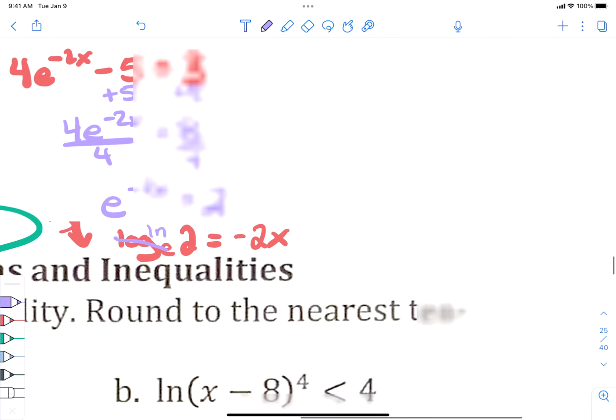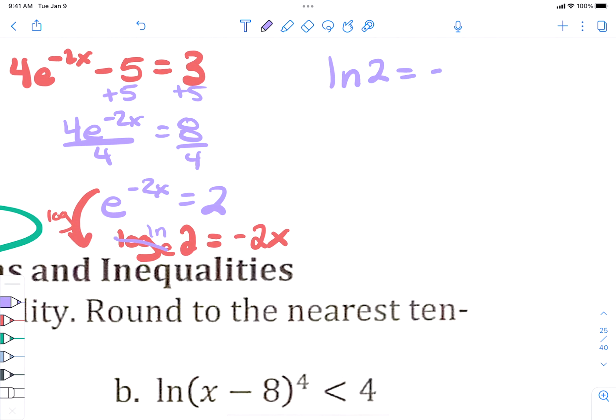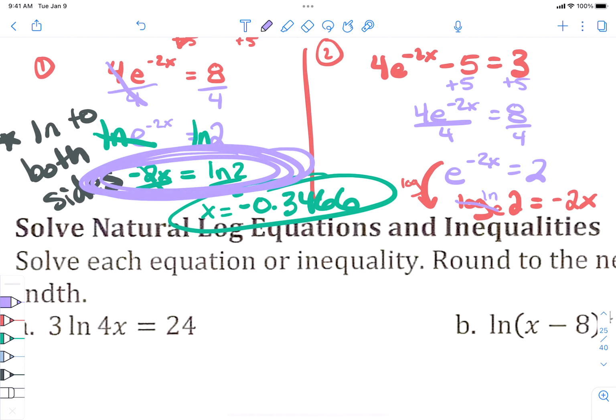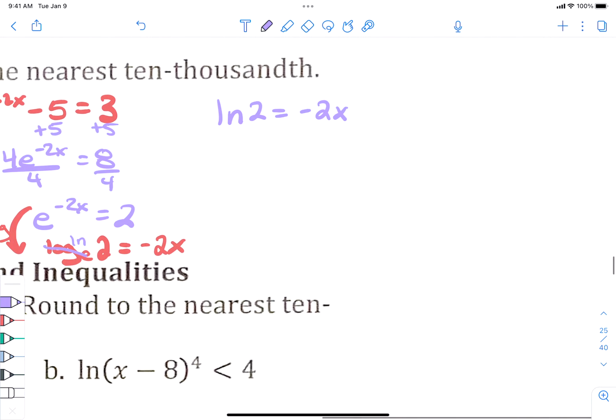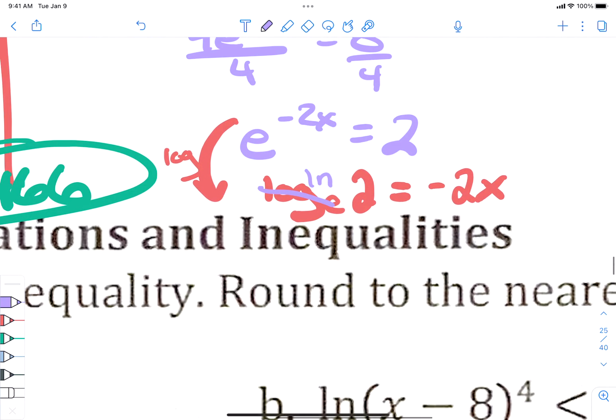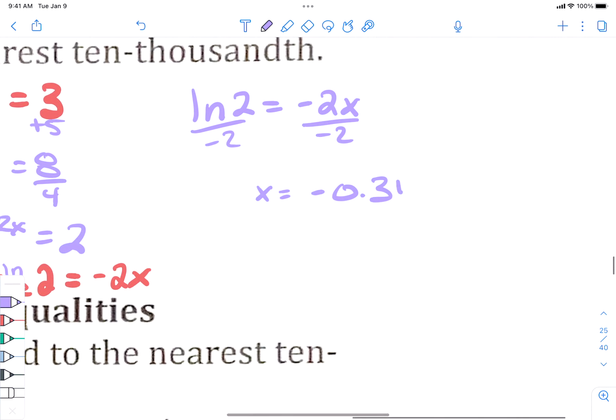So this literally says ln 2 equals negative 2x. Oh, wait a minute, though. Look at where we had that over here. ln of 2 equals negative 2x, right? So it's the same thing. We're going to divide by negative 2, and we should get negative 0.3, whatever it was, 466.